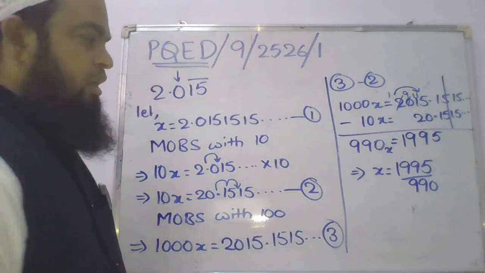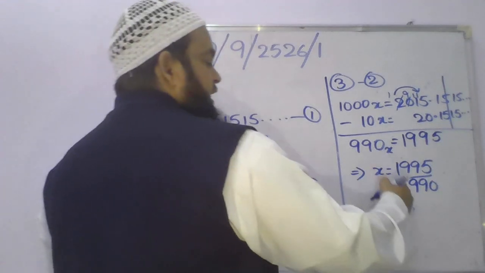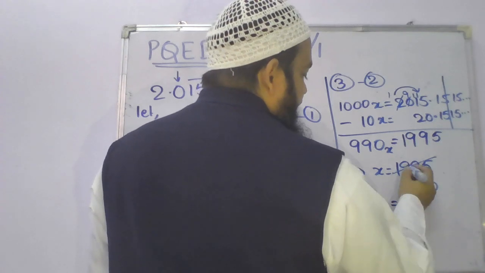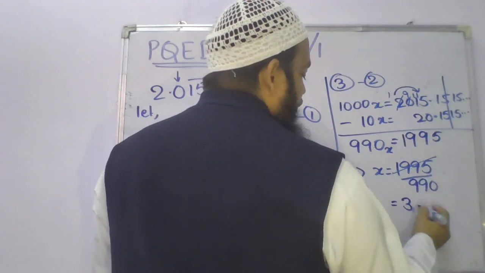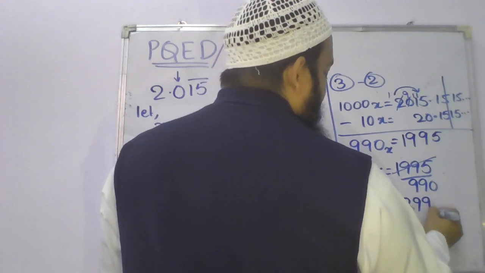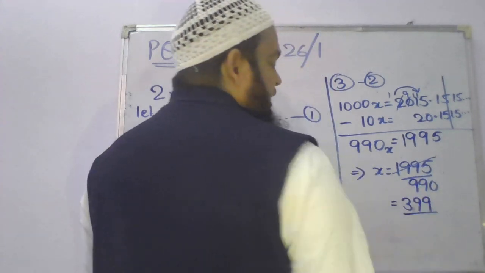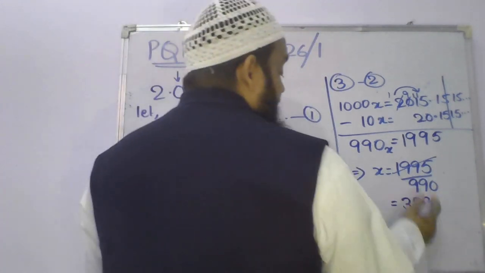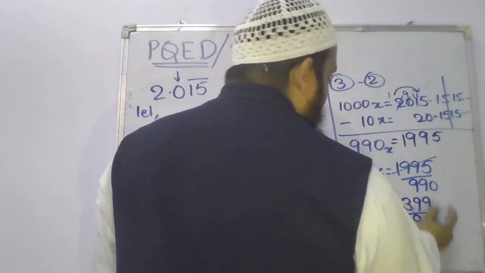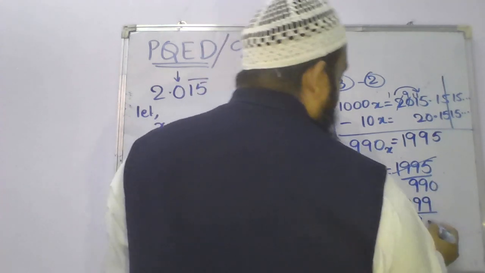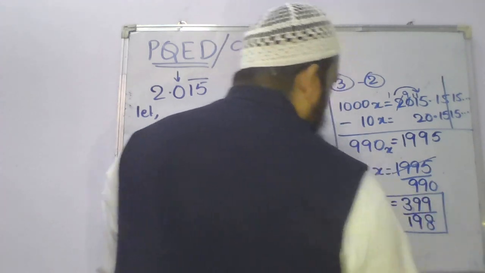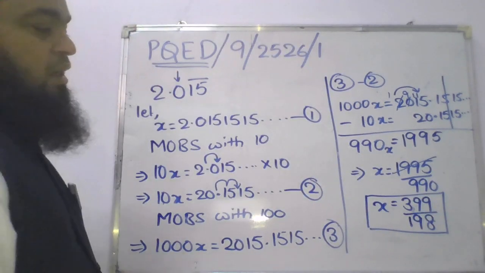Now both are divisible by 5. So divide by 5: 1995 divided by 5 is 399, and 990 divided by 5 is 198. So x is equal to 399 by 198.